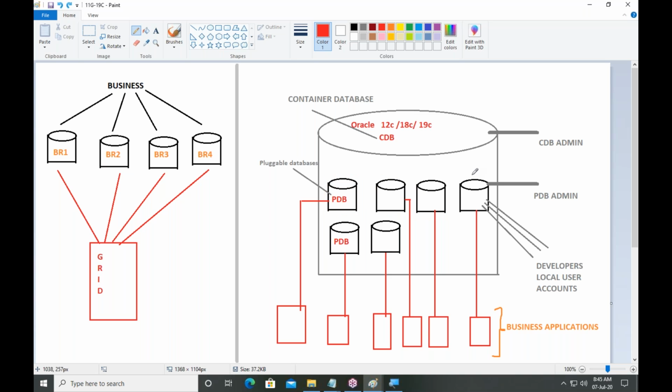What is the benefit? Any number of branches, but all the branches' data is saved in one common database. And I can monitor all my 1,000 branches from one place. It's easier than 11g. This is the benefit of cloud database. 12c is a cloud database. 18c is also a cloud database. 19c is also a cloud database.